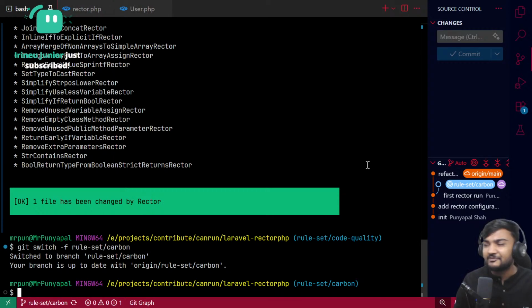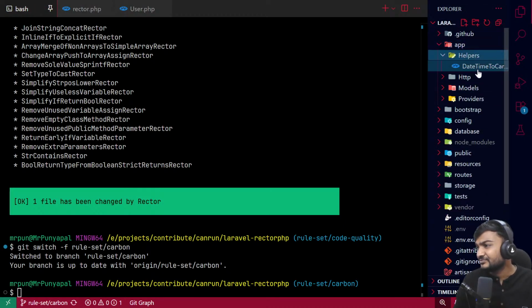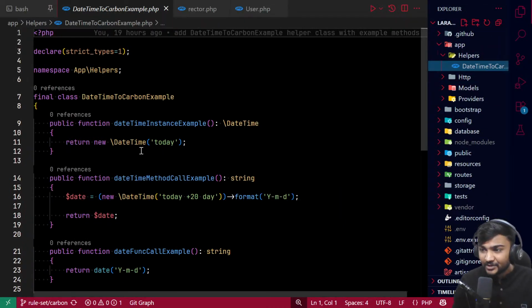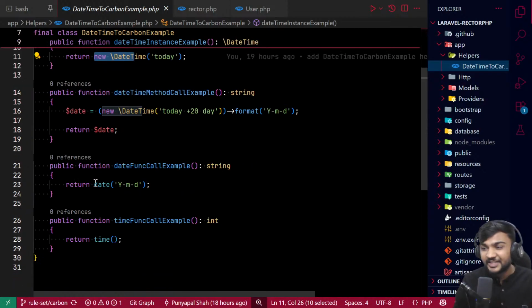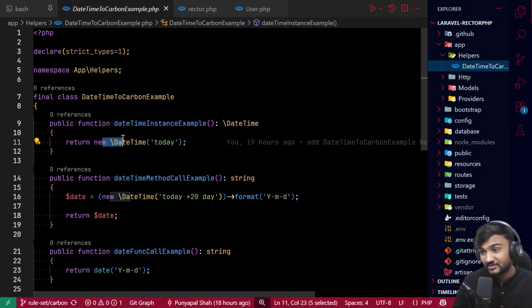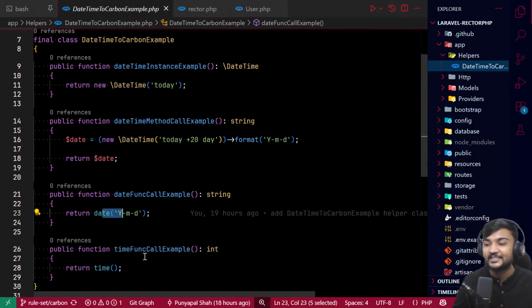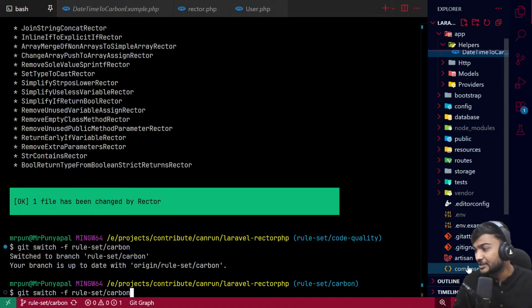So sometimes if you use DateTime or date or something like that, and our main system or project is using Carbon, and we somehow lost the time zone functionality here, right? So for that we have the Carbon rule set, which I think I have shown you already.